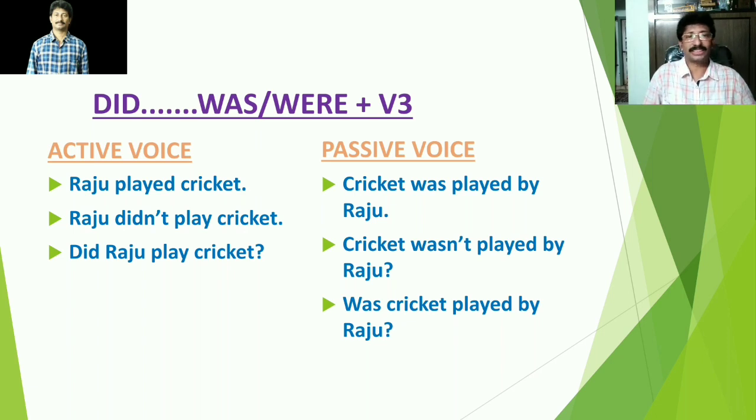Right. The last sentence. Did Raju play cricket? See, this is a question. This is not a statement. What rules are to be followed for changing this active voice into passive voice? Did has to be replaced with was, and it is followed by cricket. And cricket is followed by the third form of the verb, played. Then it is followed by the preposition by, and then the subject of the active voice, Raju, will become an object here. The question mark will remain the same.